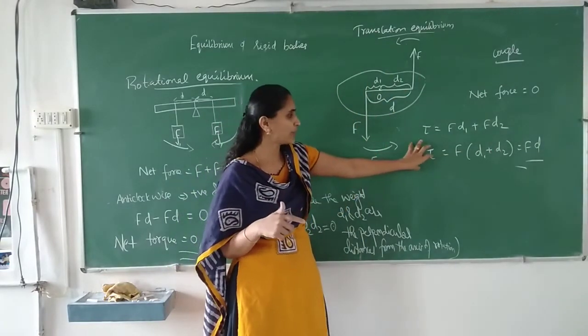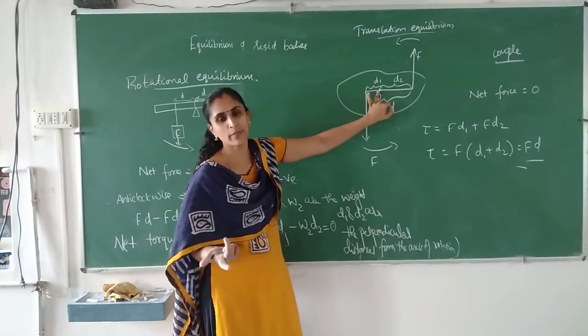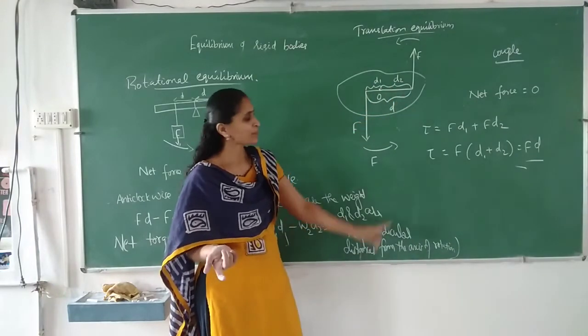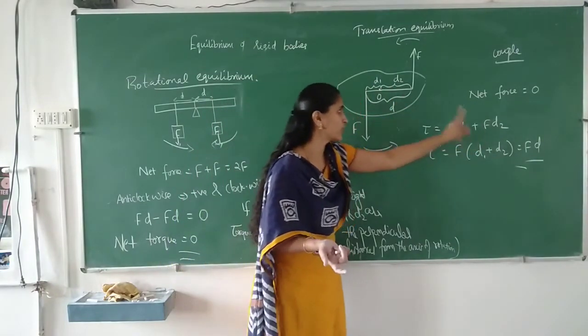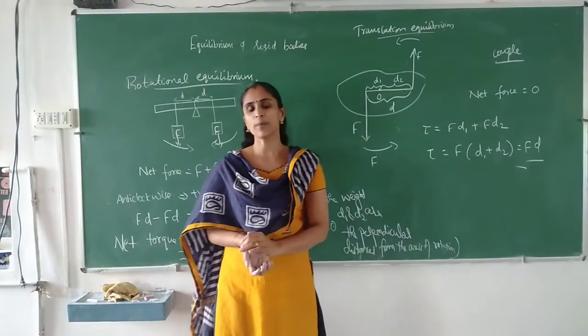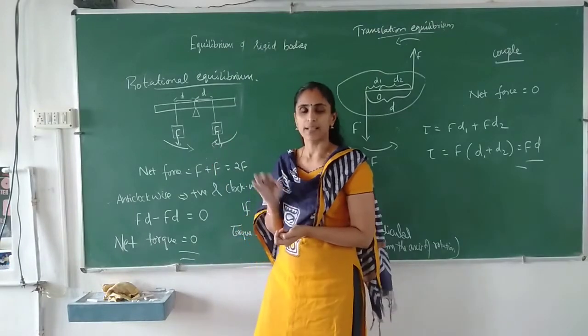So torque can be written as F into D. So here you can see that the origin doesn't matter, whether you take it here or anywhere, it doesn't matter. Torque depends only on the force and the perpendicular distance between the forces. Okay, is it clear? So these are all about rotational equilibrium and translational equilibrium.